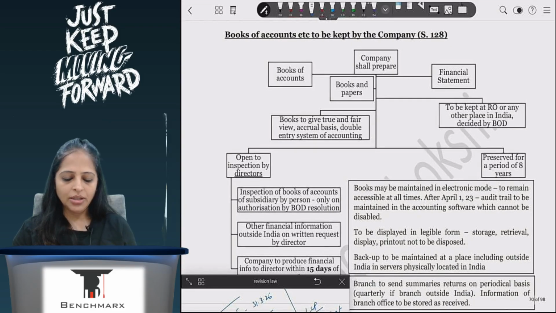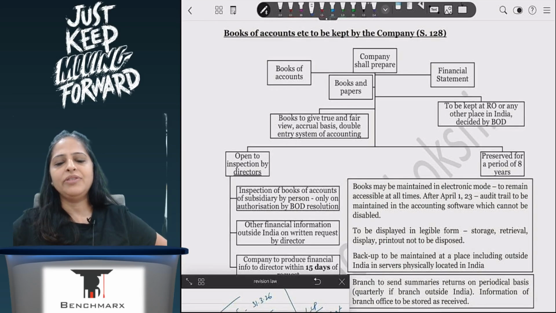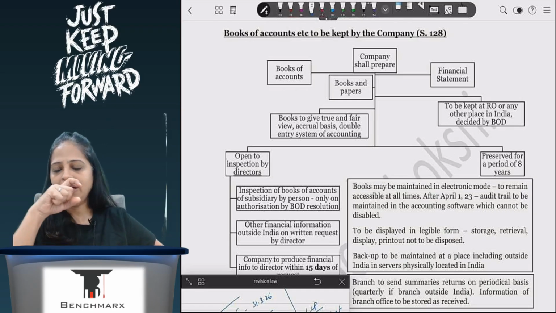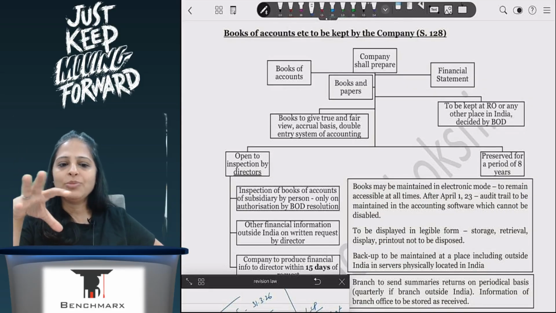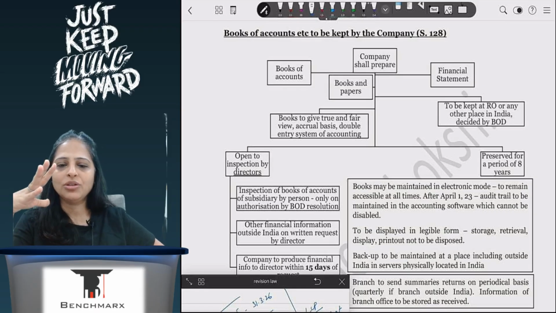Books of accounts will include my books and papers, financial statements, books of accounts, and this has to be kept. The board of directors will authenticate the entries which are made here, and the directors can also inspect. These books of accounts are to be preserved for a period of 8 years, after which I can discard the books of accounts.